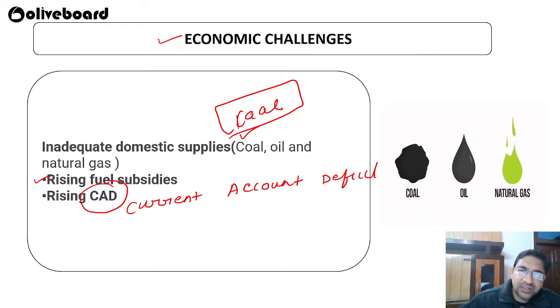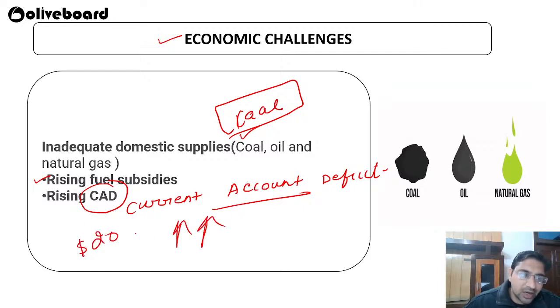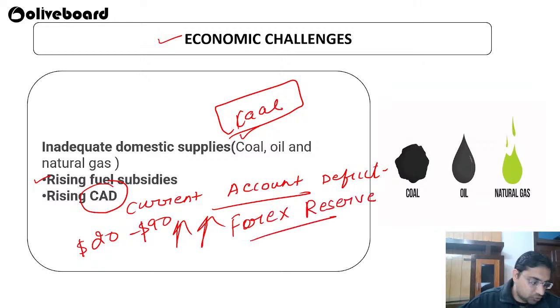The current account deficit is happening because of rising oil prices. During the lockdown it went to, I think, $20 a barrel. Now it is around $90 per barrel, so there is a huge fluctuation happening in the oil prices, and because of that our forex reserve keeps on fluctuating. So that is why we need economic security, sorry, energy security.